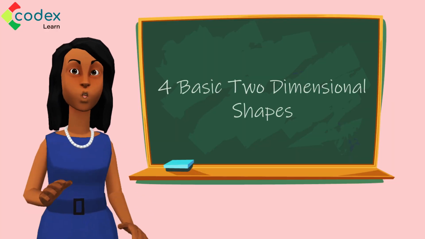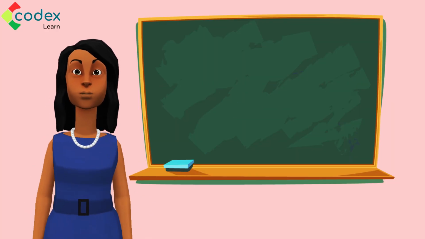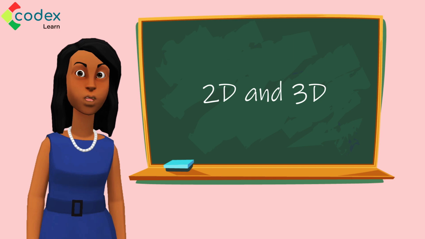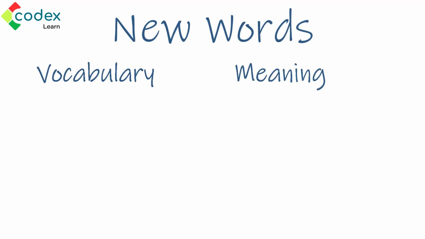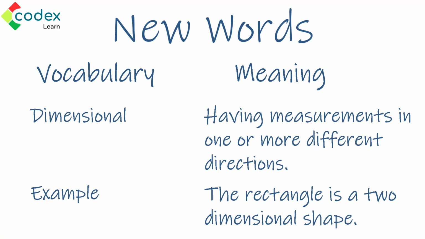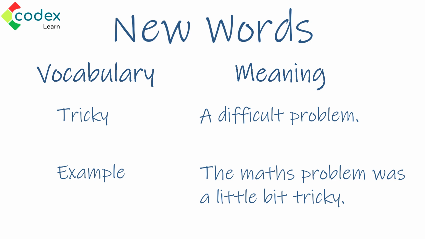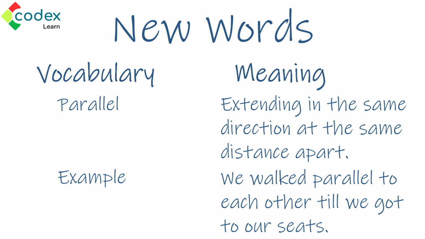We have looked at the four basic two-dimensional shapes and learned the difference between 2D and 3D. Our new words for today's lesson are dimensional. This means having measurements in one or more different directions. Tricky. This means a difficult problem. For example, the math problem was a little bit tricky. Parallel. This means extending in the same direction as the same distance apart. For example, we walked parallel to each other till we got to our seats.